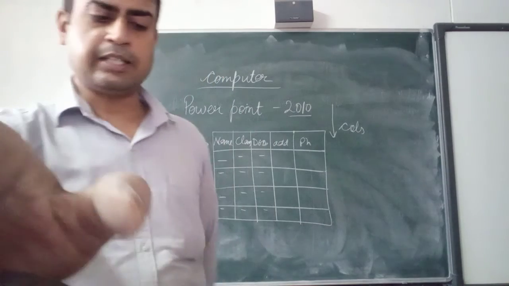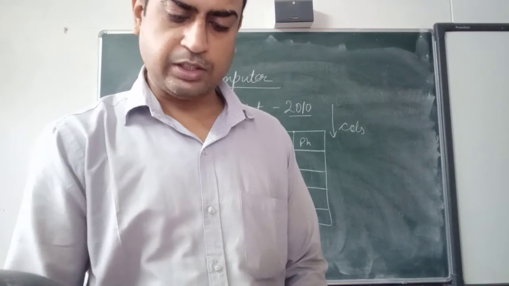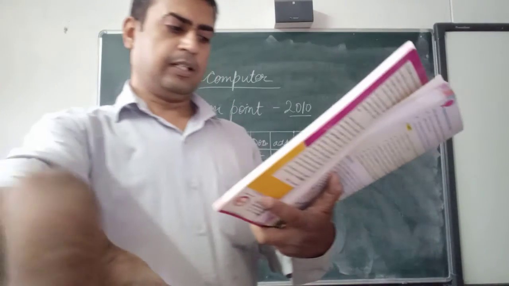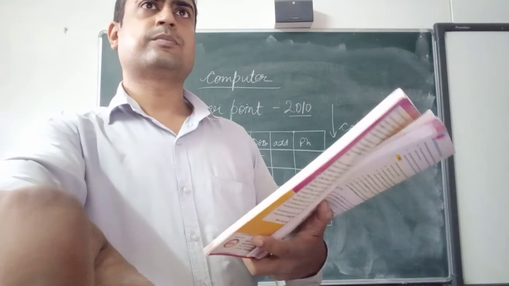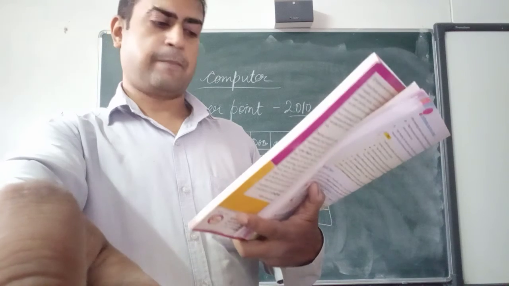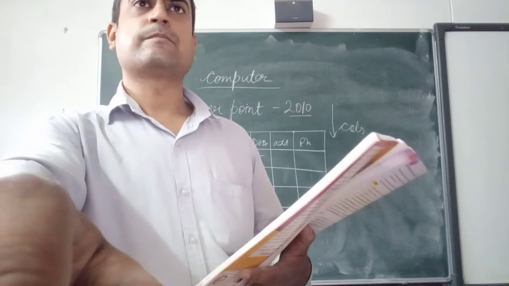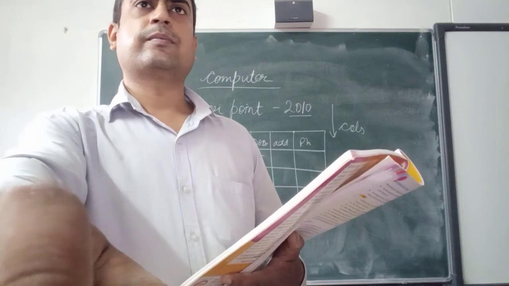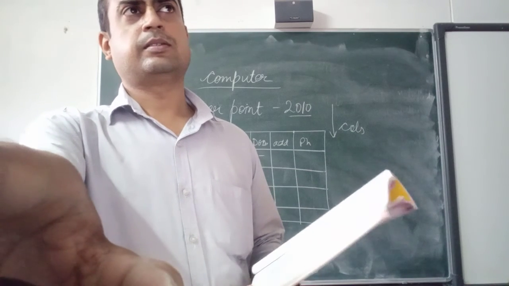So sir, everything I have shown you is the option given in your book. Sir, the column is not fitting on the screen. What do we do to adjust the column into the screen?